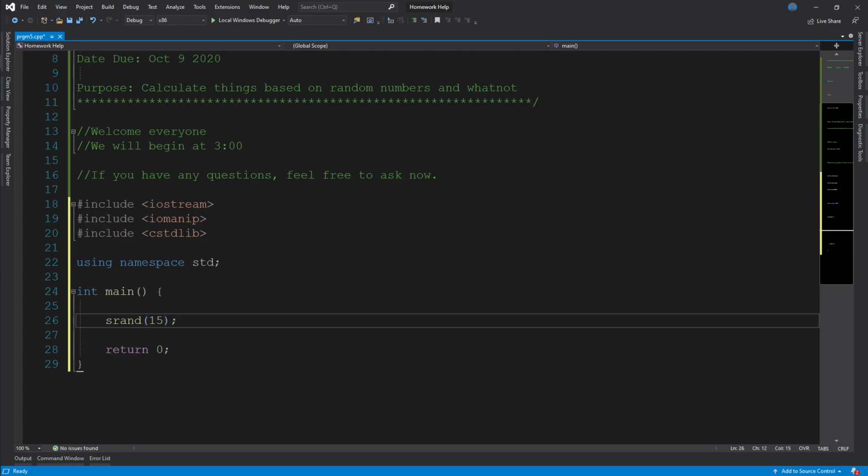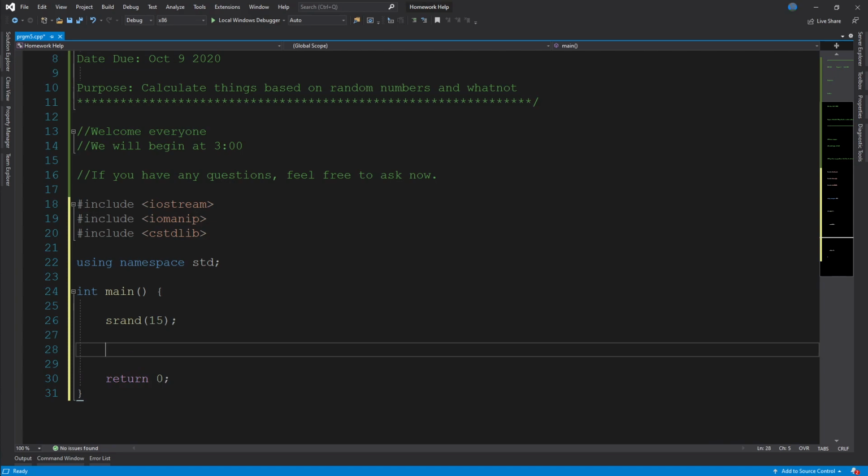And then we might as well format our output right now as well. So cout fixed and setprecision 2.